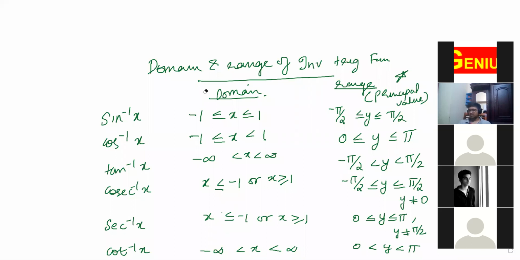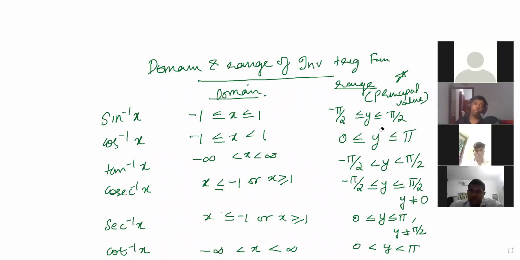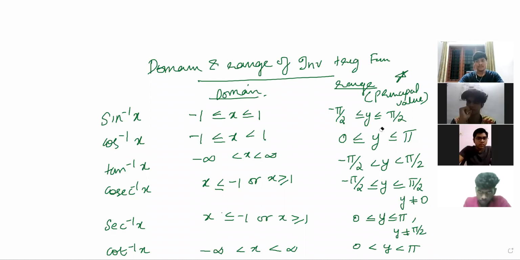Once you copy down this, just tell me. Brusin, it is clear. Mejin, it is clear. Suryadev, yes, ma'am.